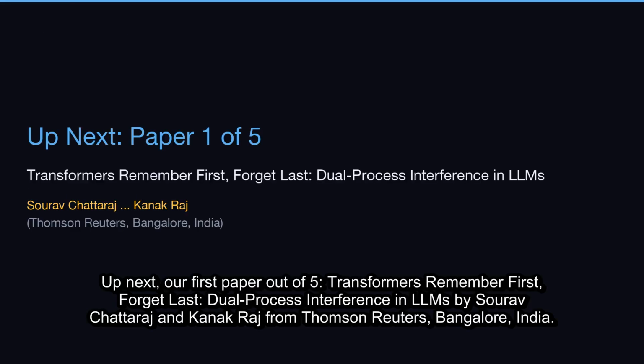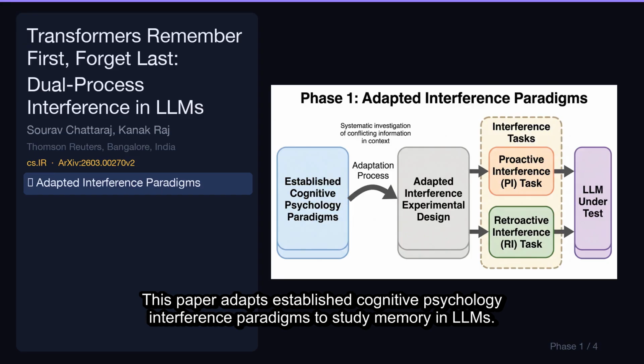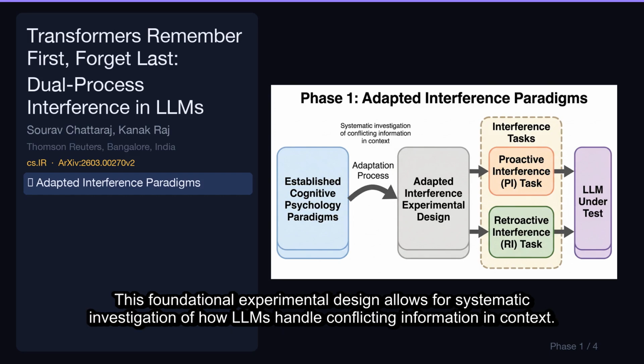Up next, our first paper out of 5. Transformers Remember First, Forget Last: Dual Process Interference in LLMs by Saurav Chatterjee and Kanik Raj from Thomson Reuters, Bangalore, India. Let's break down its key contributions. This paper adapts established cognitive psychology interference paradigms to study memory in LLMs. This foundational experimental design allows for systematic investigation of how LLMs handle conflicting information and context.